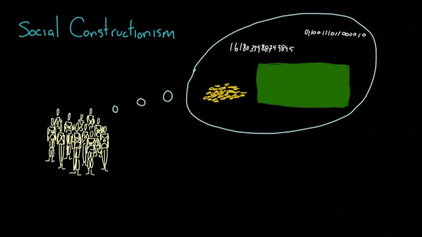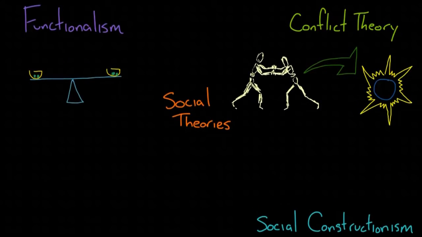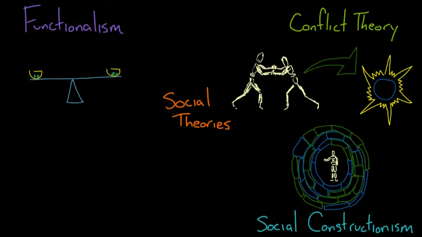But as a society, we have agreed to give it a specific value, and that agreement actually helps to shape the society itself. So when you think of social constructionism, remember that everything only has value because we agree it has value. We construct the world around us.